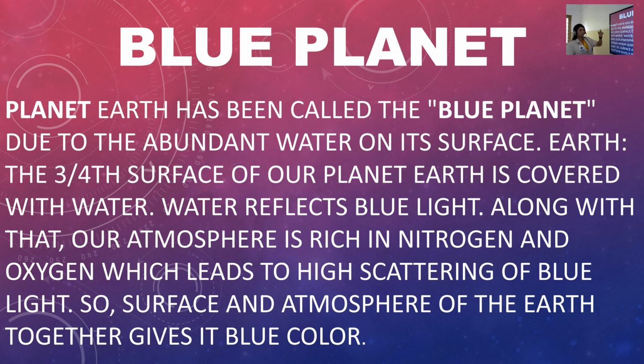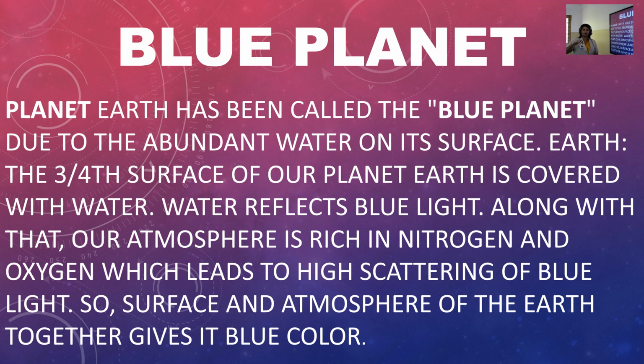So what happens? Three-fourths of the entire surface is filled with water, and water reflects blue light. Along with that, our atmosphere is rich in nitrogen and oxygen, which leads to high scattering of blue light.